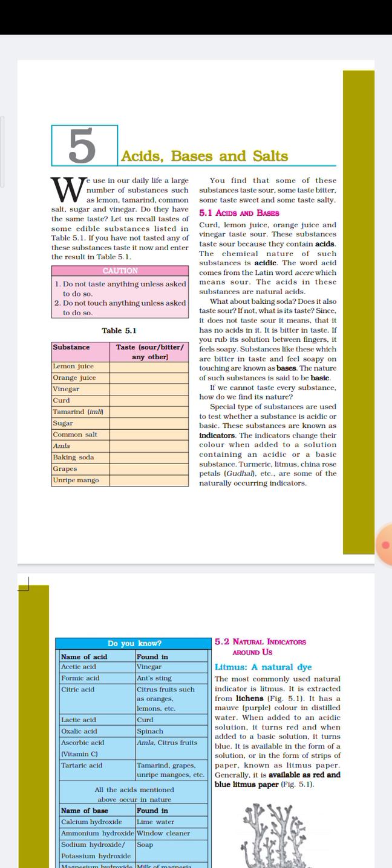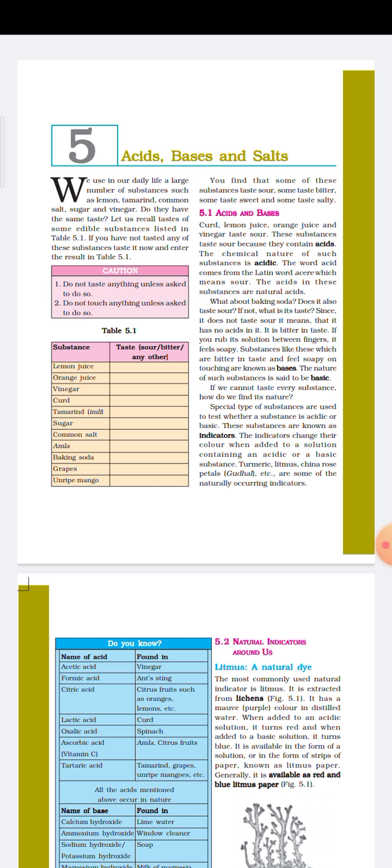Indicators. So what does indicator mean? Indicator means the substances that are used to test whether a substance is acidic or basic, that is whether a substance is acid or base, and the substance that is used to test them is called what?